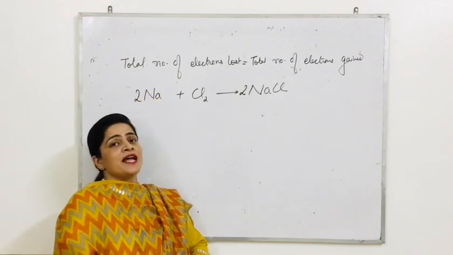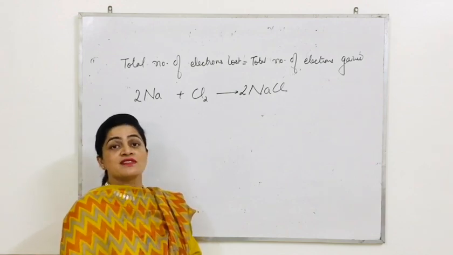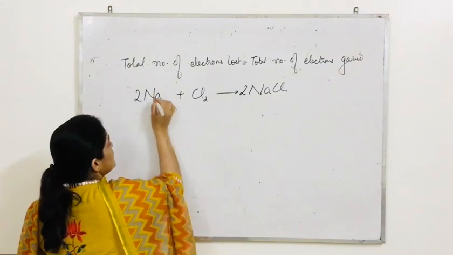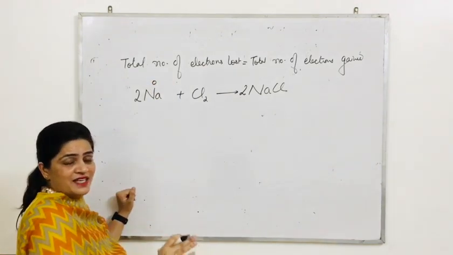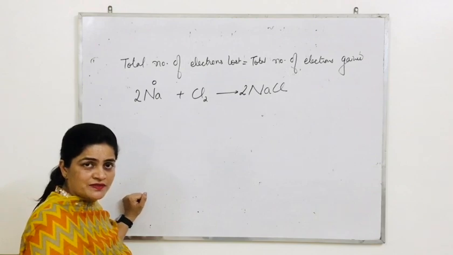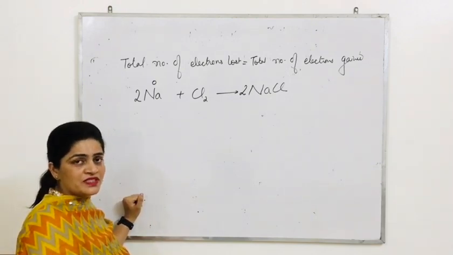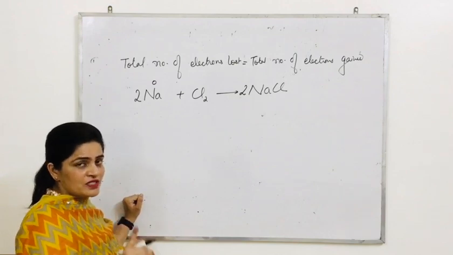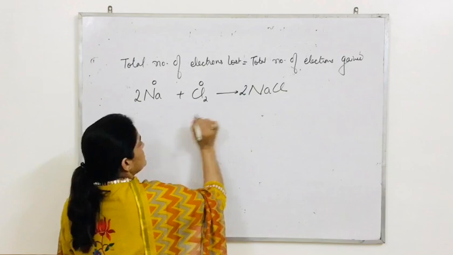Now students, write down the oxidation state of each and every element or its symbol. This is 0. Why is it 0? Because the substance is in its elementary state. We have discussed already: in elementary state, the oxidation state of an element is always 0. The first rule of oxidation number is again: elementary substance is 0.